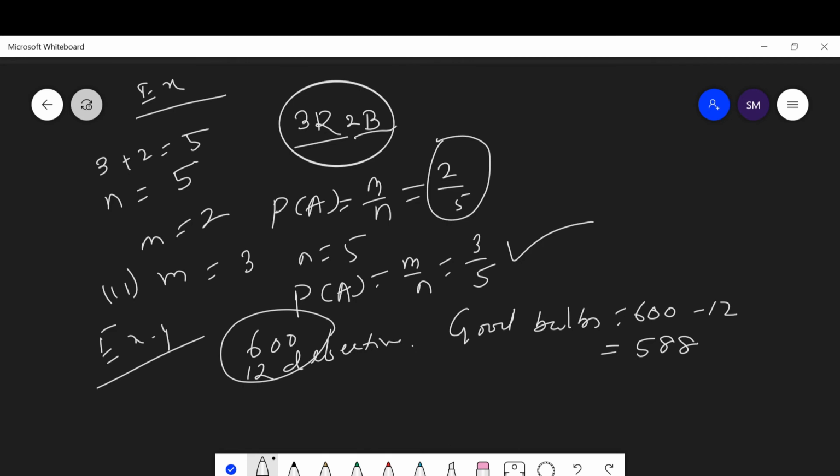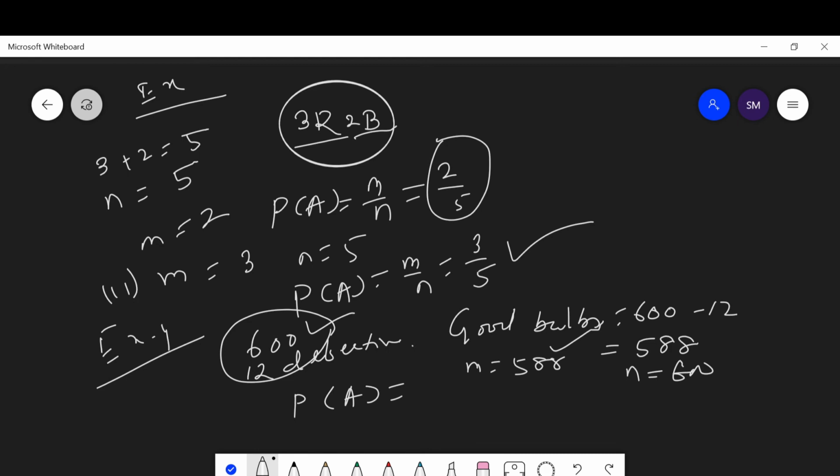Then the question asked is, while drawing a bulb, what is the probability of getting a good, non-defective bulb? Here m is equal to 588, and the total number of outcomes n is equal to 600, while 588 is the number of favorable outcomes.